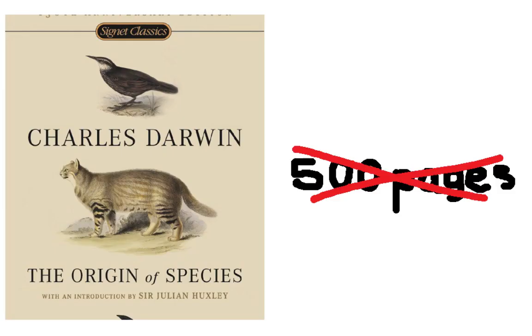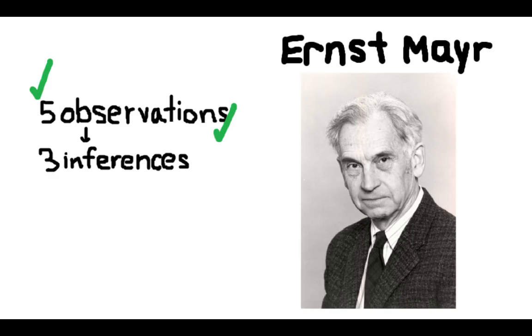I'd love to talk about what Darwin said, but his book on evolution is 500 pages of British, so instead I'll look at how Ernst Mayr, a German-American biologist, summarized Darwin's ideas. Mayr summarized evolution through 5 observations that lead to 3 inferences about nature.